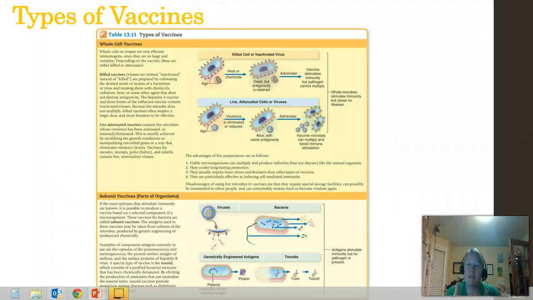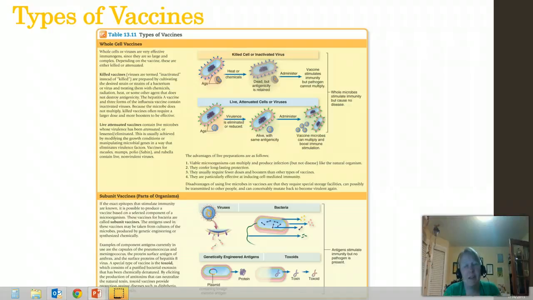And so there's a little bit of a safety thing, and so that's where this live attenuated vaccines versus the killed vaccines come into play. They're both equally good, and they have their own advantages and disadvantages, and they're both used in a lot of the vaccines that we've all received.